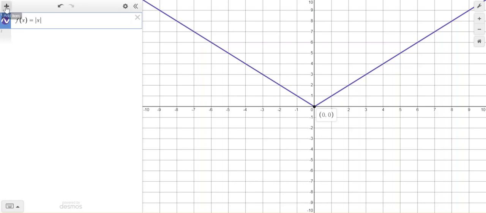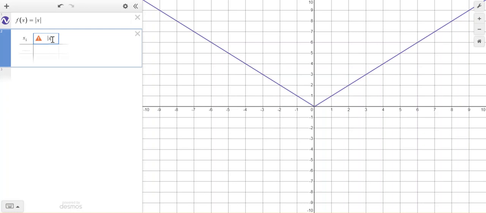So what I'm going to do is create a table, and I'm going to show you that if we put in some values for x, it is actually going to graph on this absolute value function. So I'm going to change my y1 to be the absolute value of x1, and the reason it's x1 is because x1 is my input in my table.